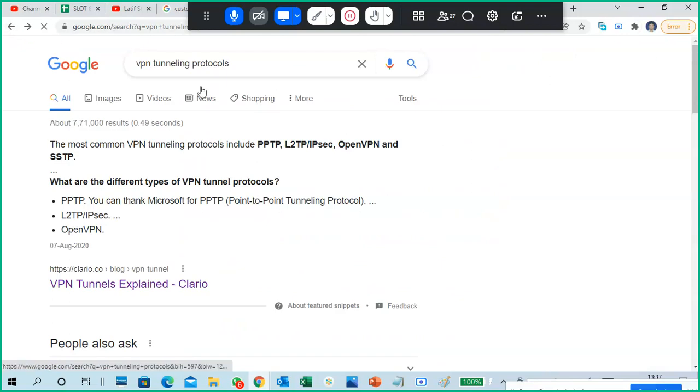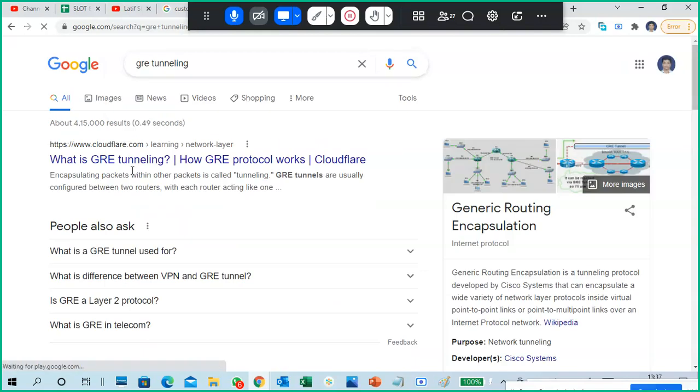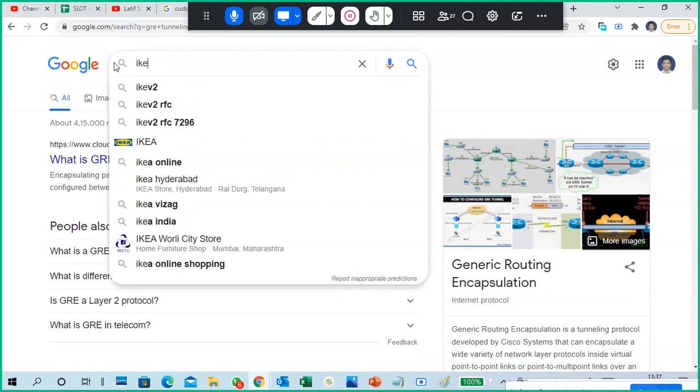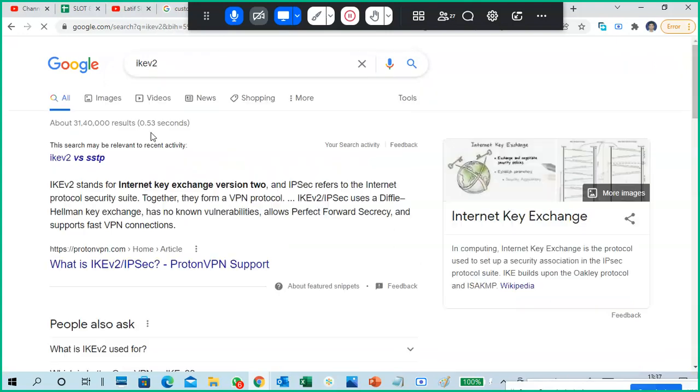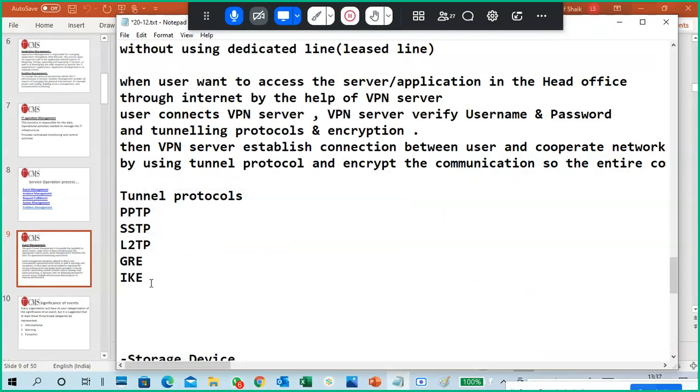Why is it not showing? GRE is one of the tunneling protocols. GRE tunneling protocol. IKE is an encryption mode, I think, the Internet Key Exchange version 2. This is not a tunneling protocol. It is for security purposes only.